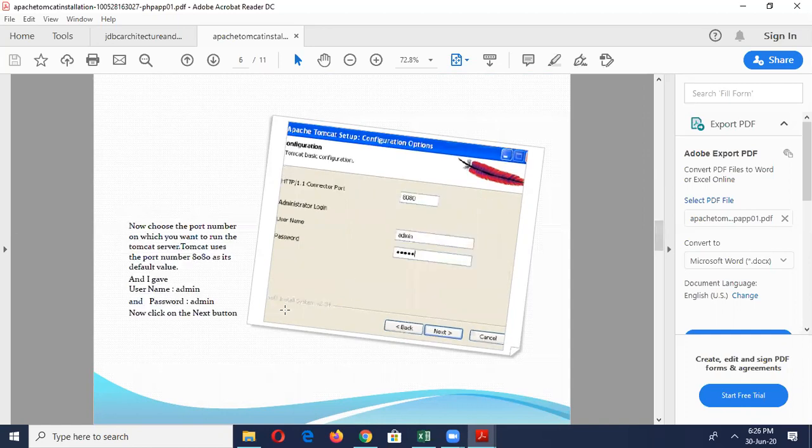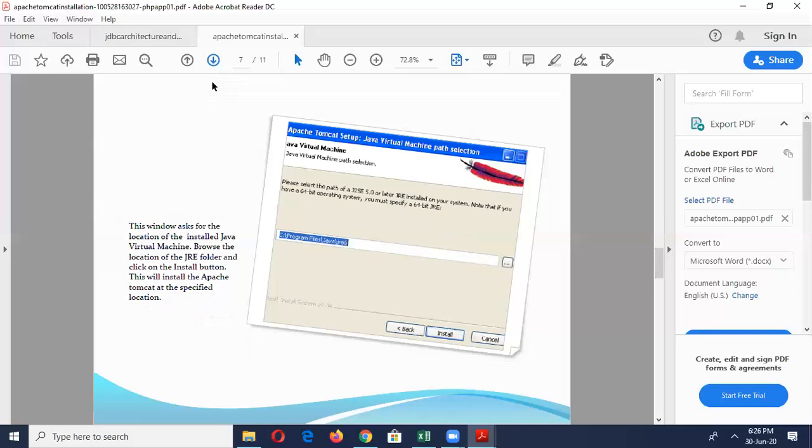Now the important thing: whenever you choose the Hypertext Transfer Protocol port number, the HTTP port number, you have to choose 8080 as the default port number. Then give the username and password. If you give a username and password, every time you log into your Tomcat server, it asks for them before the Tomcat engine starts. You can choose whatever port number you want, and Tomcat will run on the port you choose. That is very important. Choose 8080, that is the default.